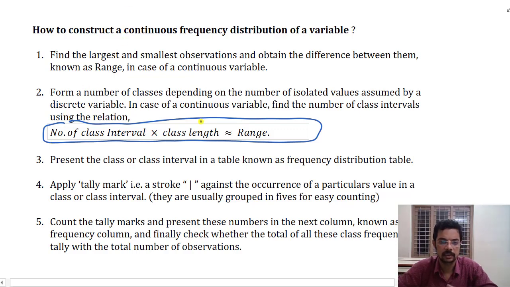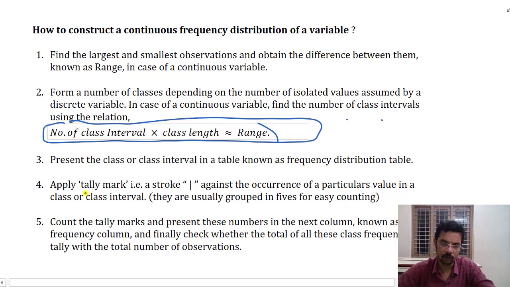What is the class length? That can be fixed. Say, for example, 10 or 20 or 100, we can fix the class length. And we know the range. Range is nothing else but the highest observation minus the smallest observation of the data. So before classifying, we usually use this relationship to distribute it into classes.